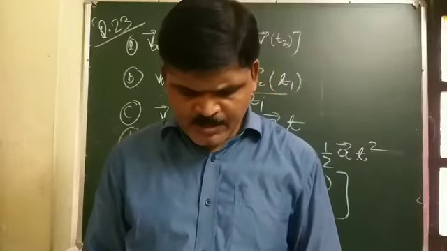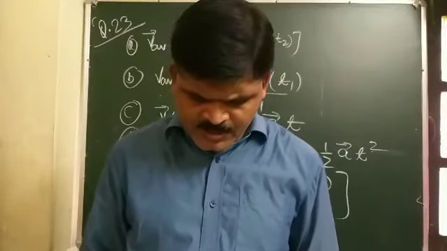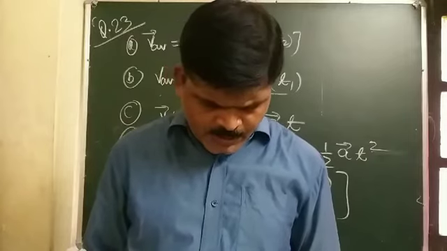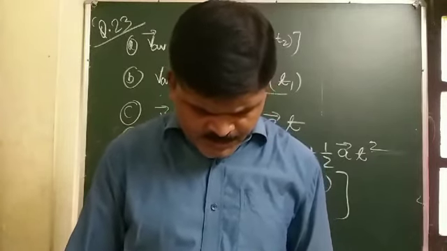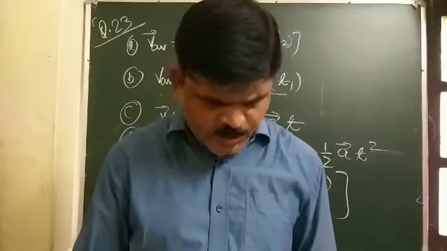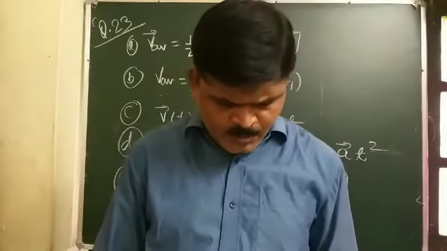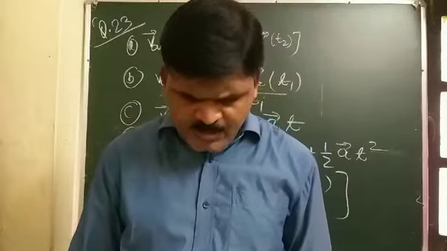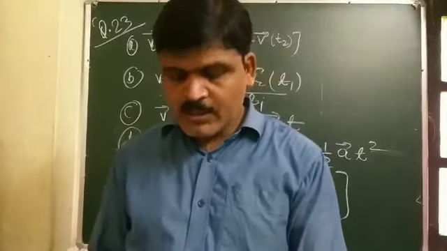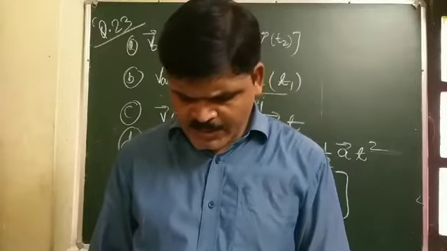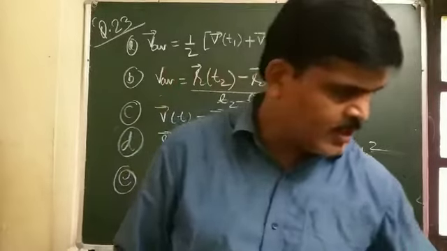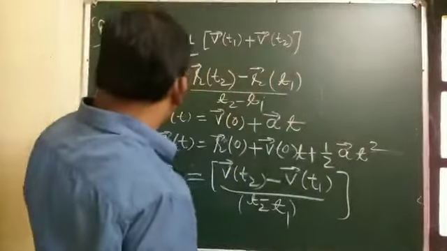For any arbitrary motion, the acceleration of the particle cannot be uniform. So which of the following relations are true? And here average stands for the average of the quantity over the time interval t1 to t2.